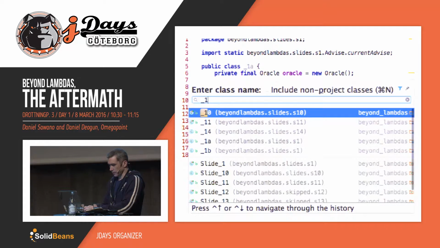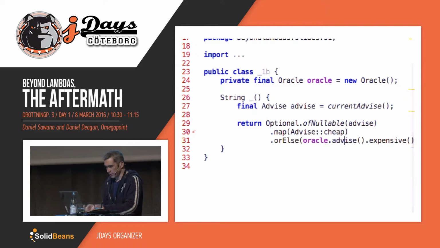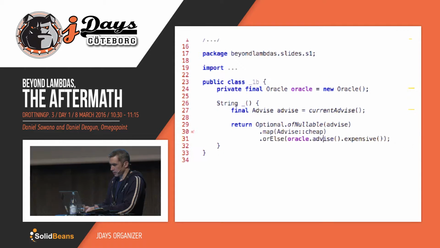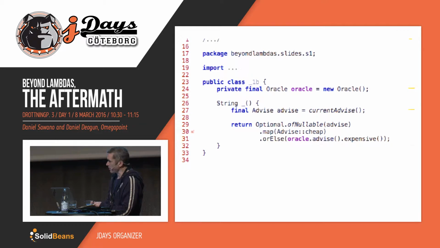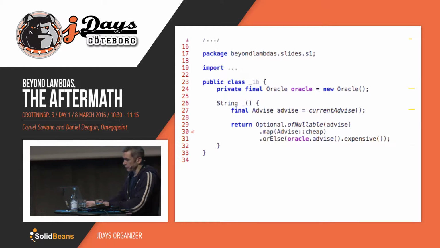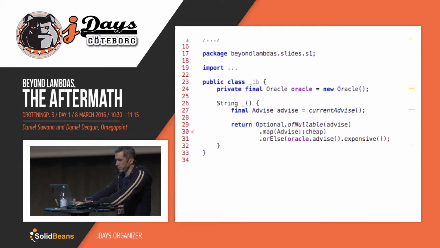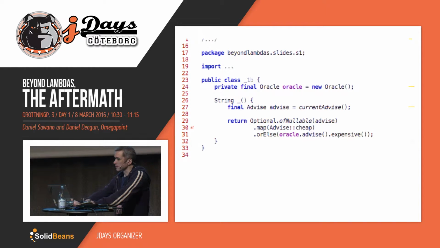I've written the same logic here. I create an optional, and if we have a value in that optional, we will map it. And then there's an else branch, so I just use orElse, Oracle, get expensive advice. Looks pretty straightforward, right? But it turns out that this is actually wrong.